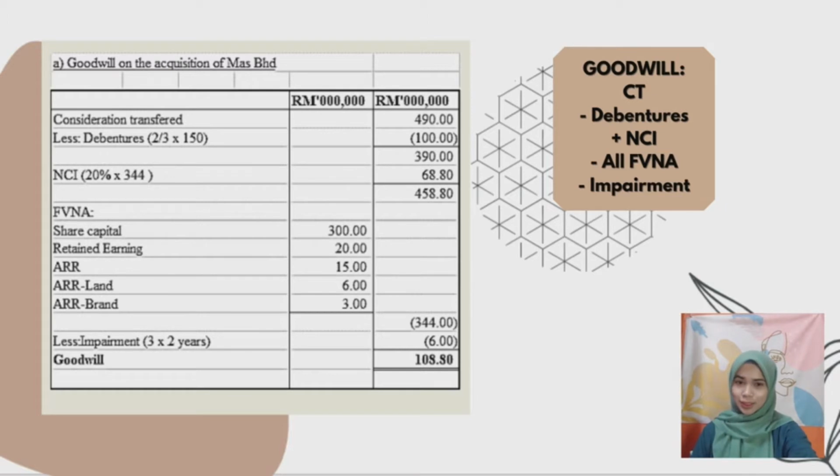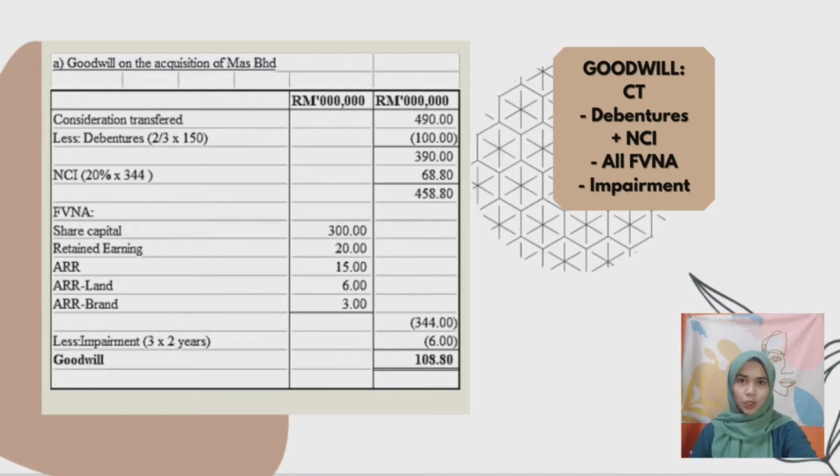So, how to calculate goodwill? Okay, the format is as shown on the screen. It begins with consideration transferred less debentures, add non-controlling interest or NCI, and less all fair value net assets and impairments if they are provided.